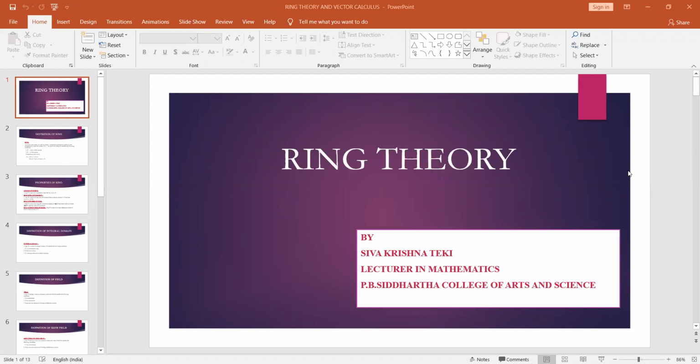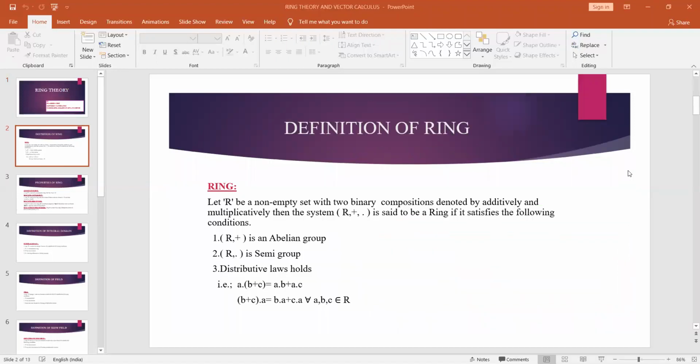In this PPT, I am going to define ring definition, properties of ring, integral domain, field, skew field, and one example on ring. So coming to the definition of ring.